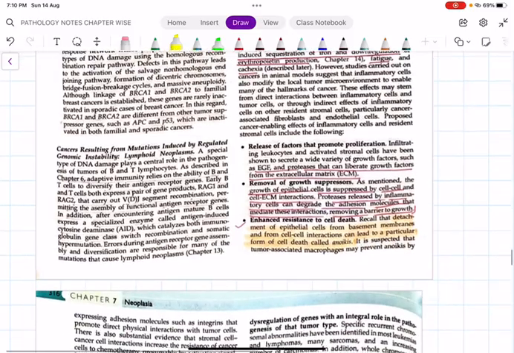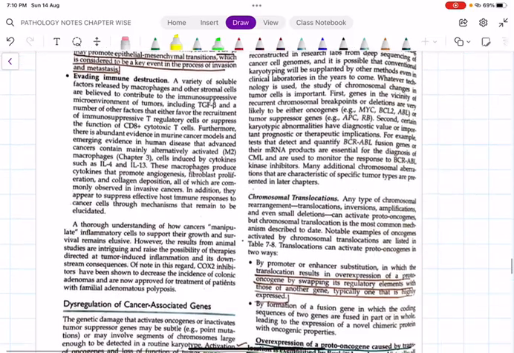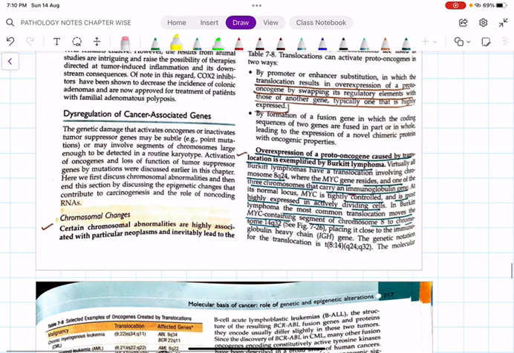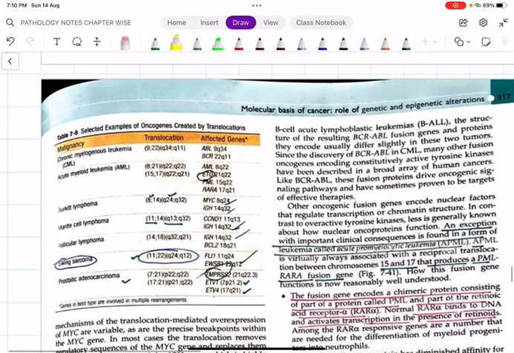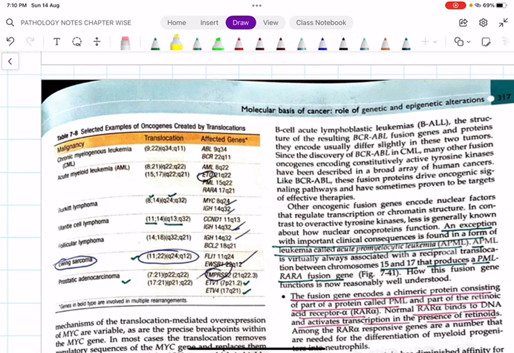Then cancer enabling inflammation, anoikis I have already told you. Then there are some chromosomal translocations. Out of that, overexpression of a proto-oncogene as a result of translocation is exemplified in Burkitt's lymphoma. We have two genes. One is on chromosome number 8, which has the MYC gene, and chromosome number 14, which has the immunoglobulin gene. Whenever there is an 8 to 14 translocation resulting in amplification, it causes what we call Burkitt's lymphoma. These are the various translocations. No need to mug this up as of now, because each of these conditions you will see in the particular chapter.